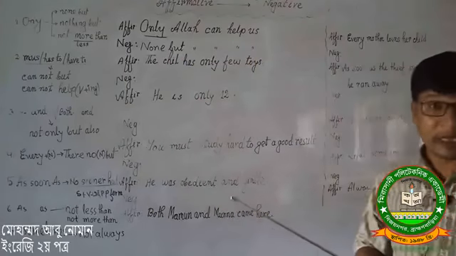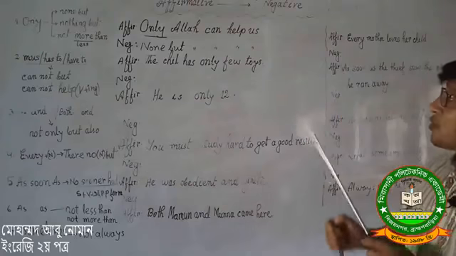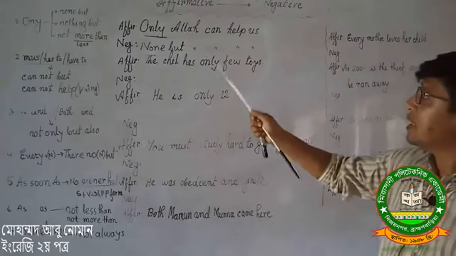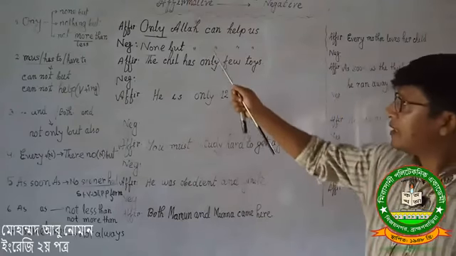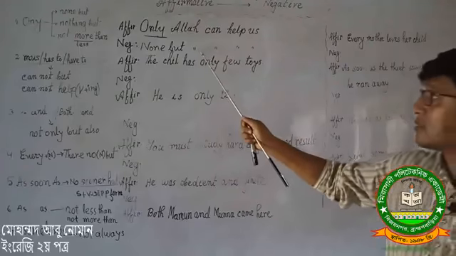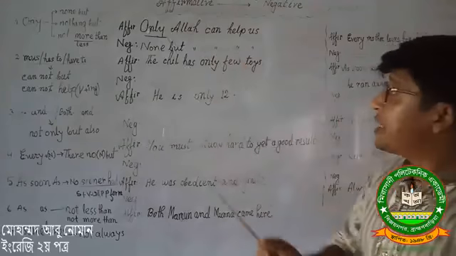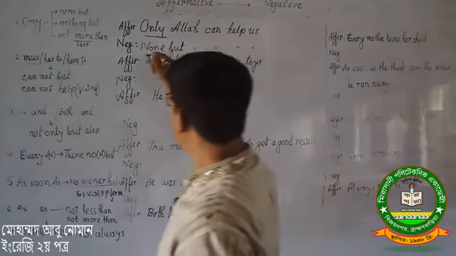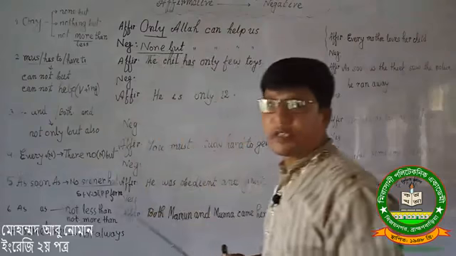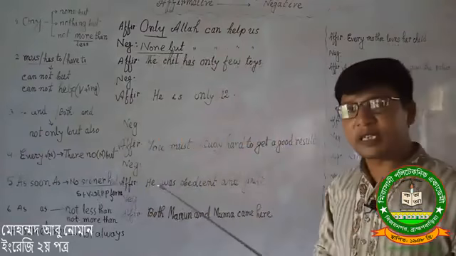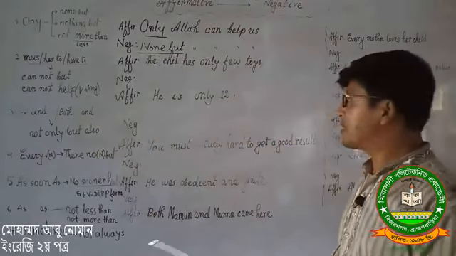Because our time is limited, I don't write it all, I just make you understand. I have changed only the word only, and the whole sentence remains exactly what it was.